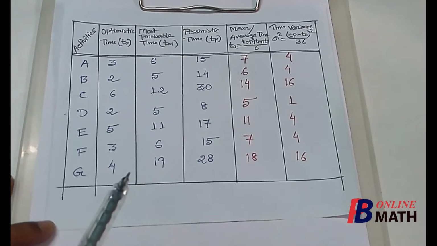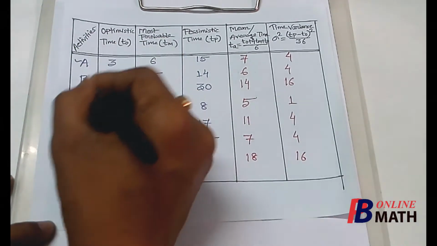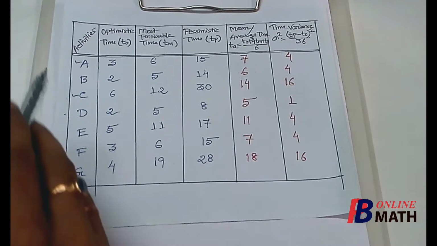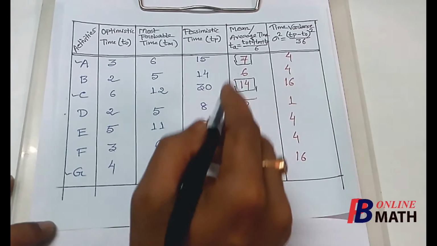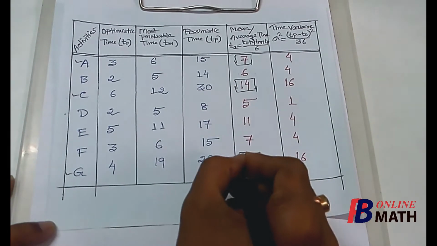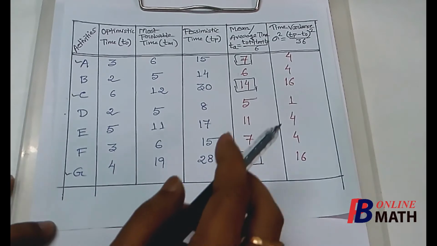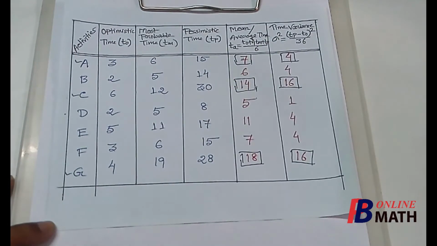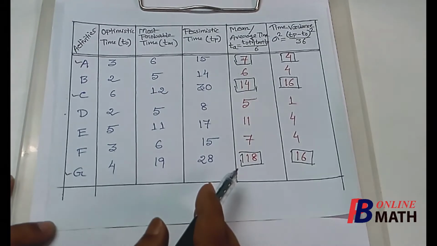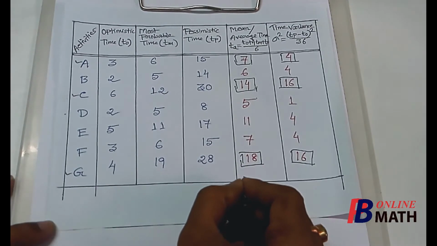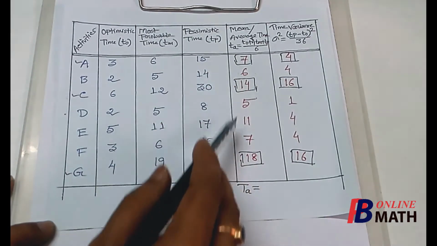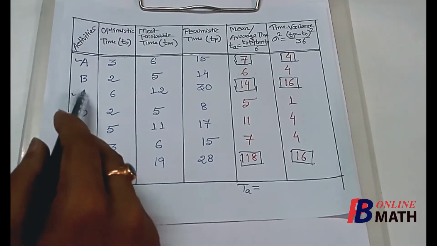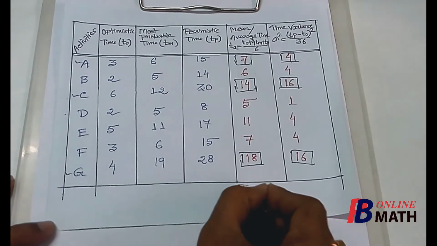Now in this table we have to identify the critical activities. We have found that the critical activities are A, C and G. For these three critical activities we shall consider the mean time and the time variances, and we shall add all the mean times and the time variances. If we add the mean or average time only for the critical activities, this sum will be denoted by capital TA. This is equal to 7 plus 14 plus 18, because only these three activities are critical activities. This sum is 39.